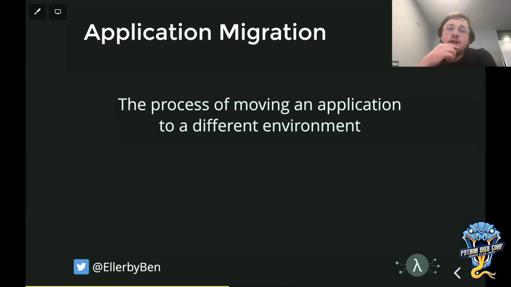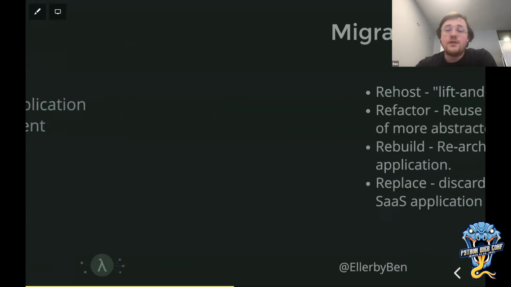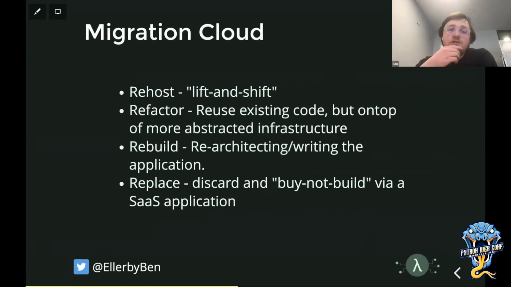Application migration, not always related to cloud, is the process of moving an individual application into a different environment. When we think about cloud migration of an application, we often think of the 4 or 5R model: rehost, so lift and shift to move something from one place to another without any changes to the actual application; refactor, to reuse some code but change some of the interface with the underlying infrastructure; rebuild, so just completely re-architect from scratch with maybe the best practices of event-driven serverless cloud architecture, rather than just try and containerize something and move it across; and finally, replace, to discard and maybe buy rather than build something instead of trying to